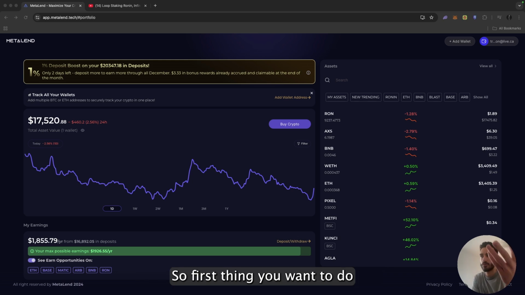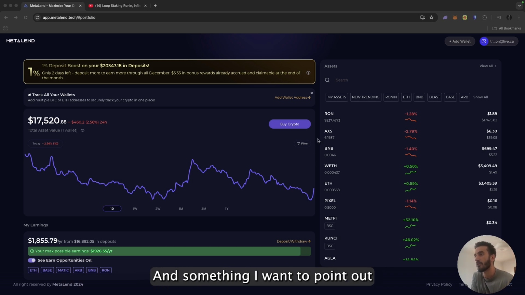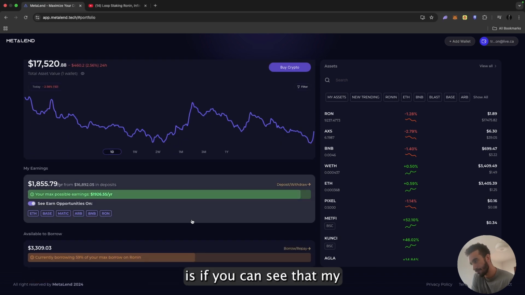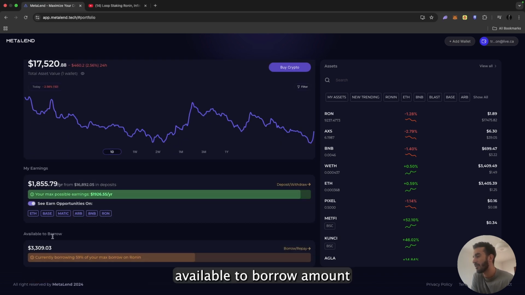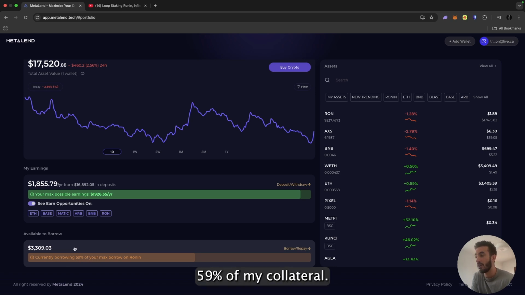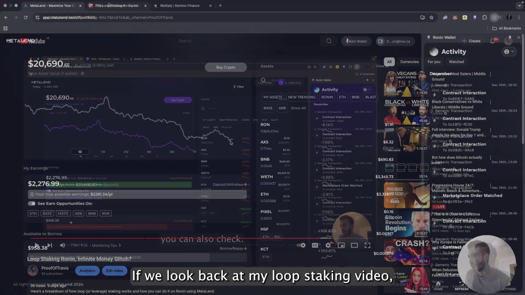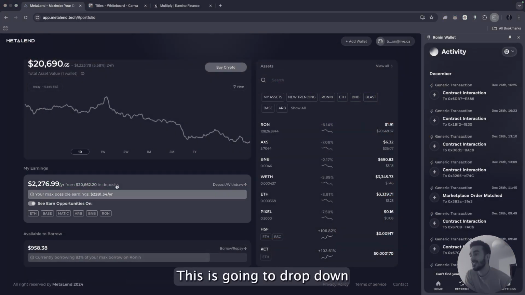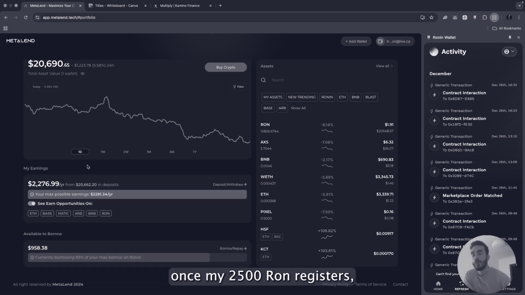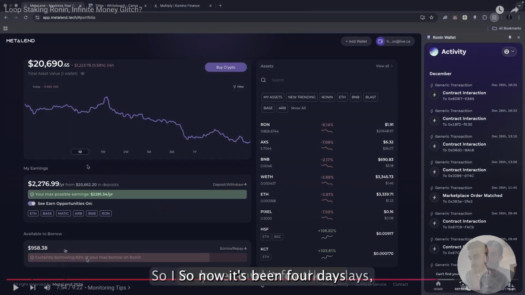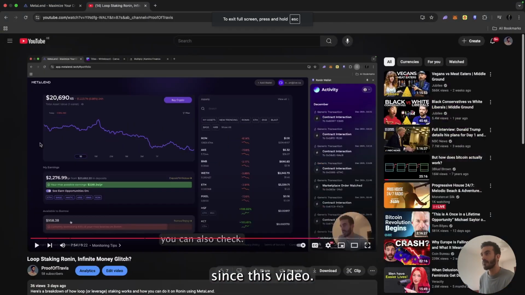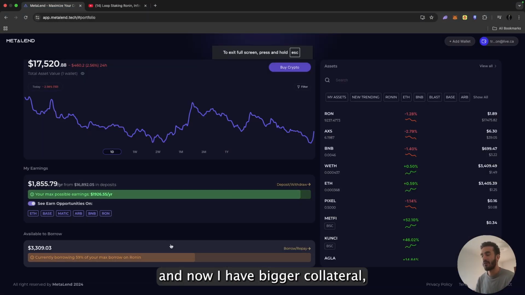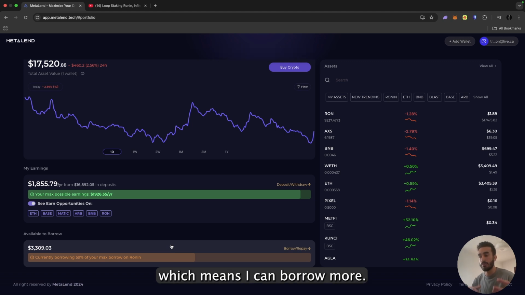So first thing you want to do is get back on Metalend, and something I want to point out is that my available to borrow amount has now increased and I'm only borrowing 59% of my collateral. In my loop staking video, I was at 83% of my borrowing. This was going to drop down to about 50% once my 2,500 RON registers, and that will be after 3 days. So now it's been 4 days since that video. My staked RON has registered, and now I have bigger collateral, which means I can borrow more.